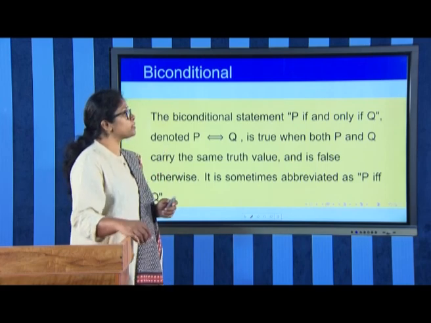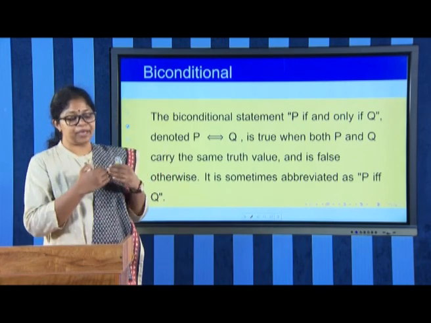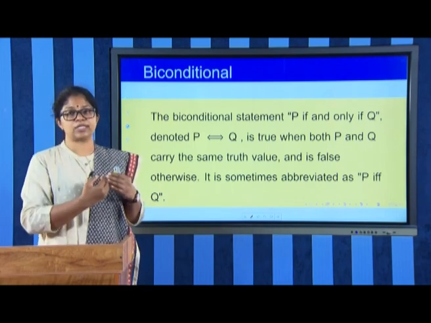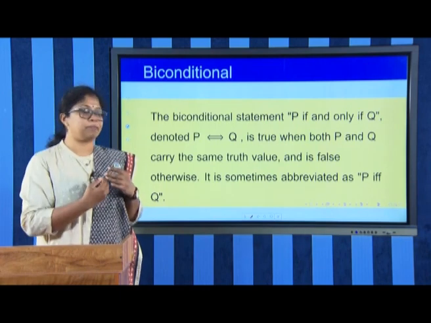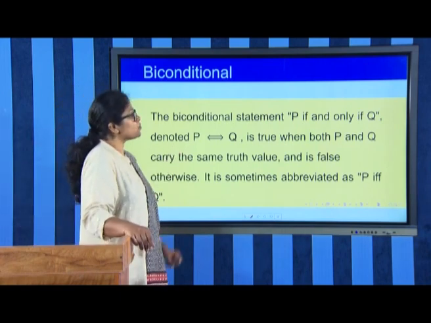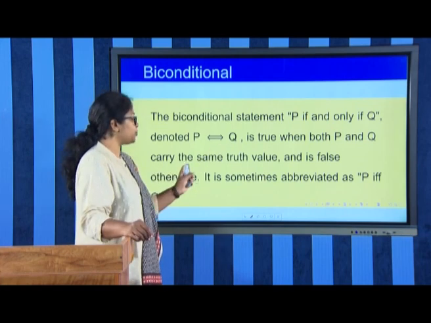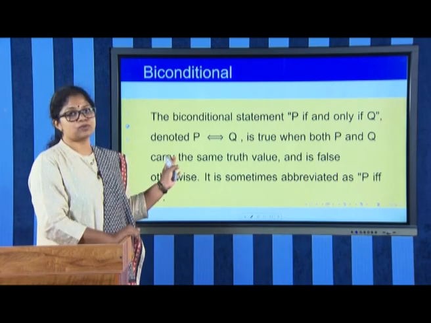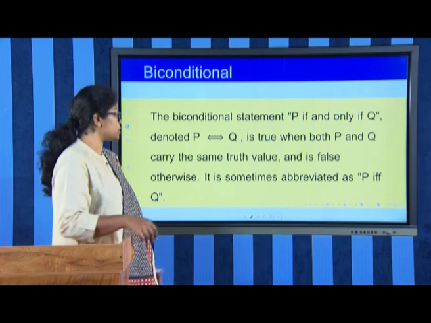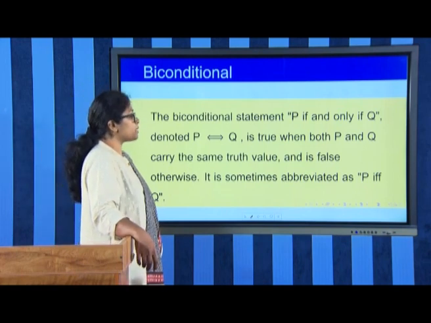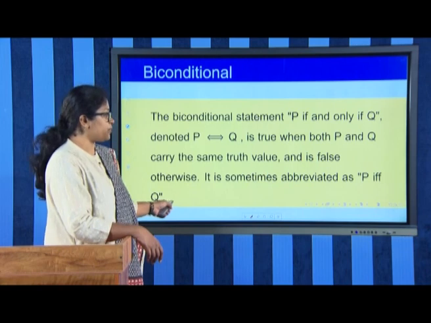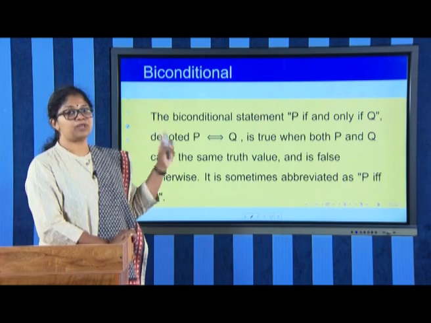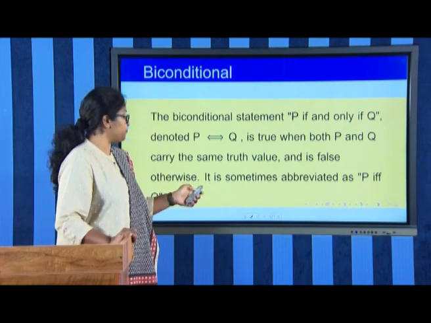The biconditional statement P if and only if Q is the combination of both implication statements, that is, P implies Q as well as Q implies P. So, it is true if and only if both P and Q have the same truth value. That means if both P and Q are true, it is true, or if both P and Q are false, this is also true. It is sometimes abbreviated as P iff Q. So, this is actually an equivalence condition. P and Q have the same truth value.